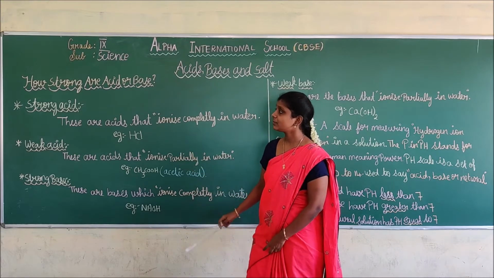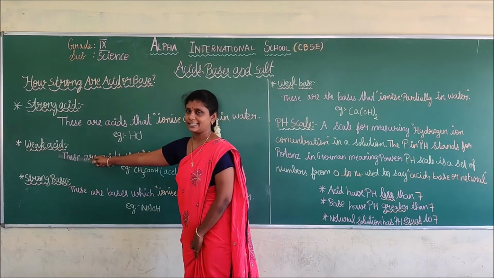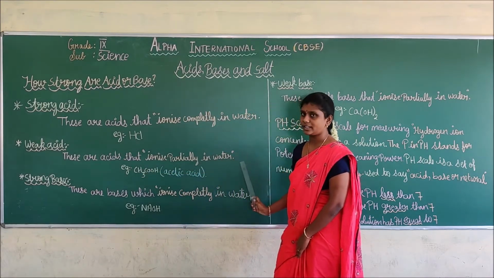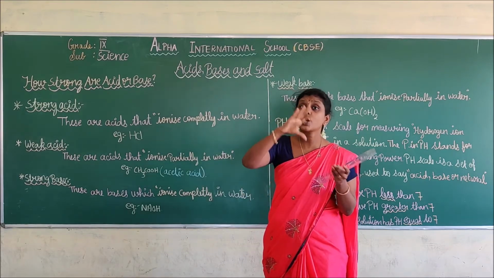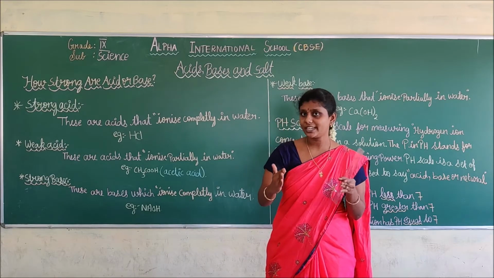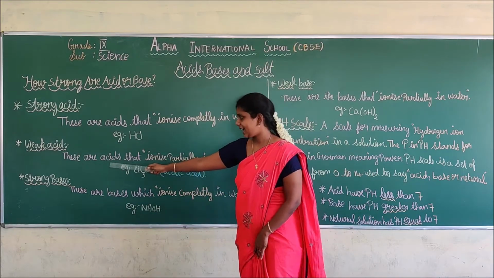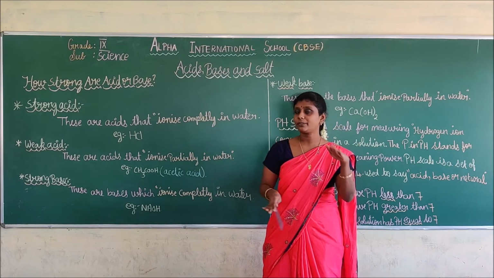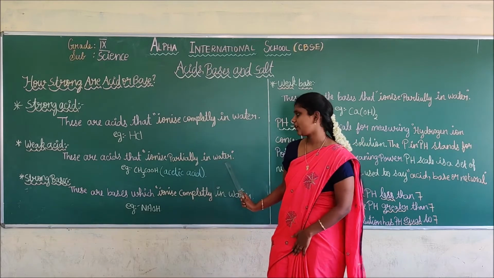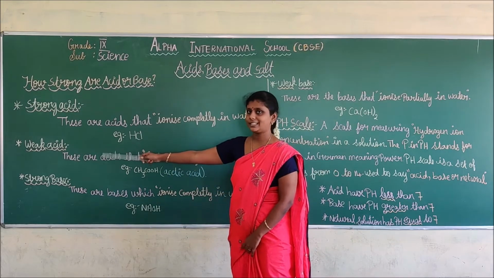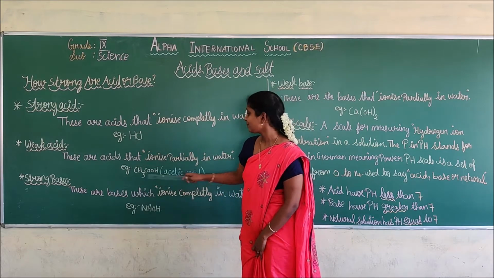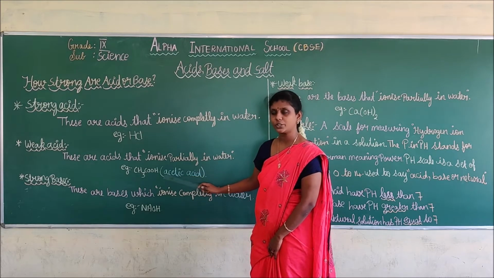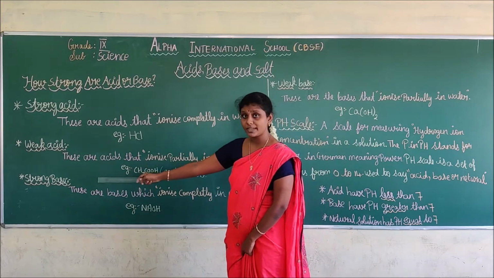Okay students. Next we are going to see what is weak acid. These are acids that ionize partially in water. The acid which is insoluble in water, that we call a weak acid. The acid that ionizes partially, only insoluble. It won't be soluble. It will be insoluble in water. That we call a weak acid. The example of weak acid is acetic acid. The formula is CH3COOH.